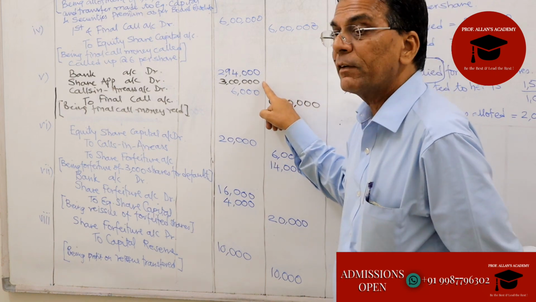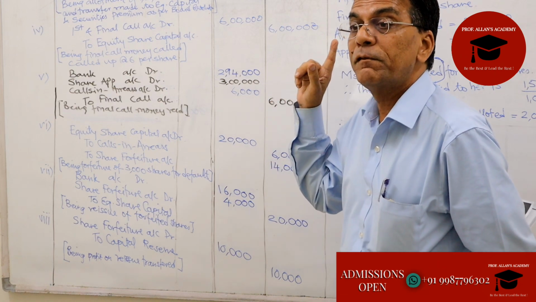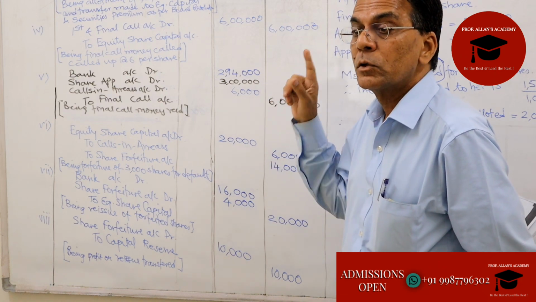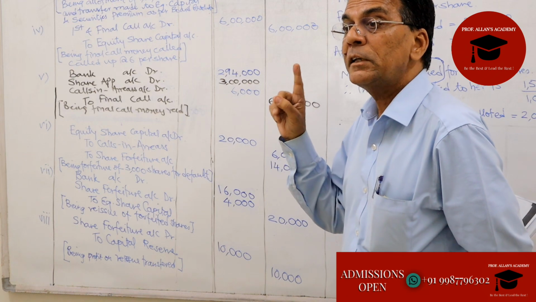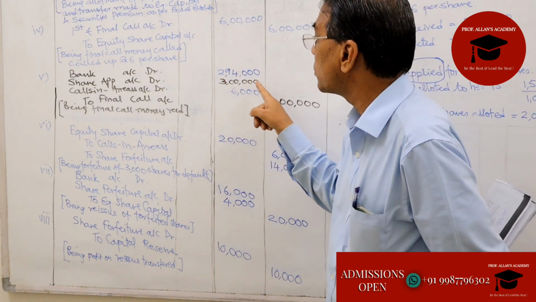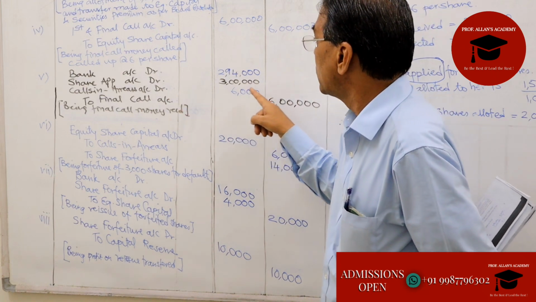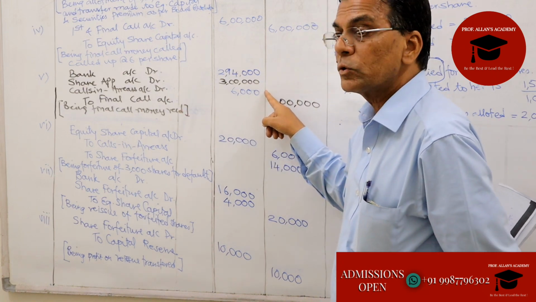We are already having excess money in the application account. On how many shares? 50,000 shares. So 50,000 into what was the amount paid by these applicants per share? 6 rupees. That works out to 3 lakhs. The calls in arrears for Jane works out to 6,000.